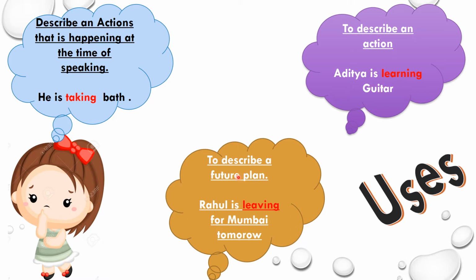Now, to describe a future plan. For example, Rahul is leaving for Mumbai tomorrow. Is it clear now?